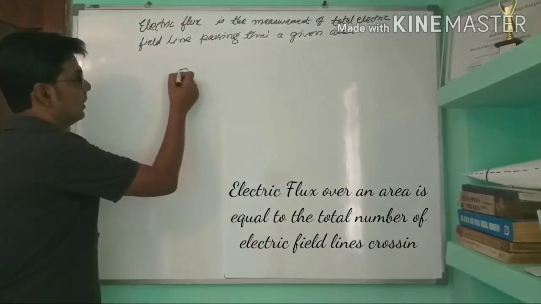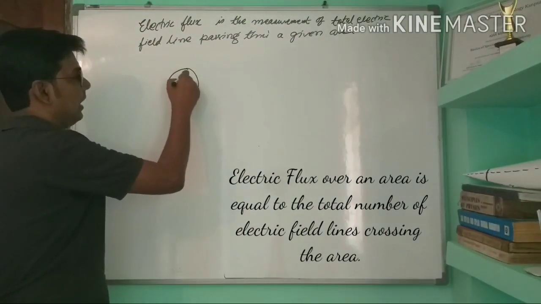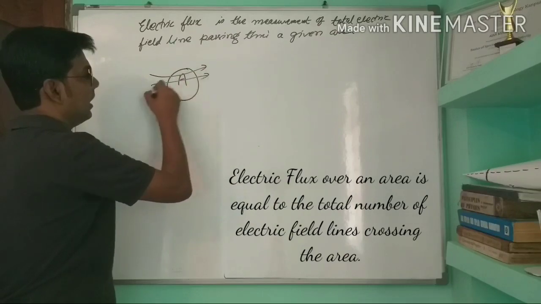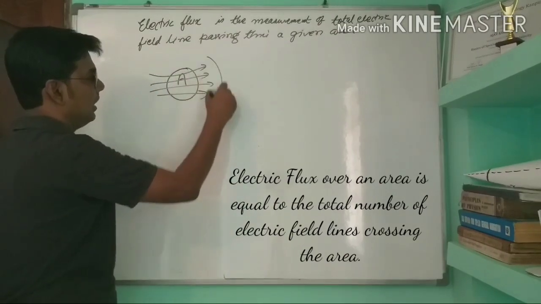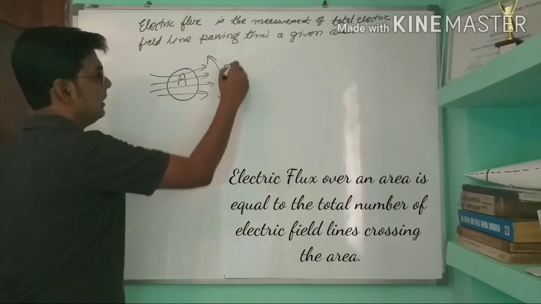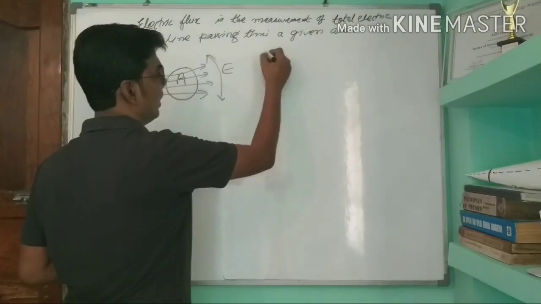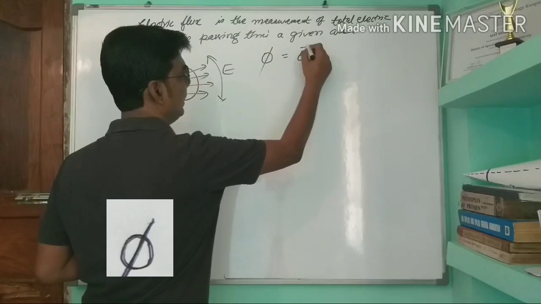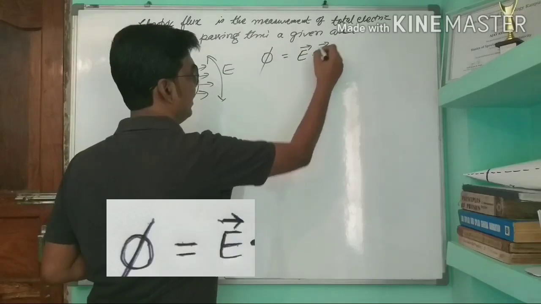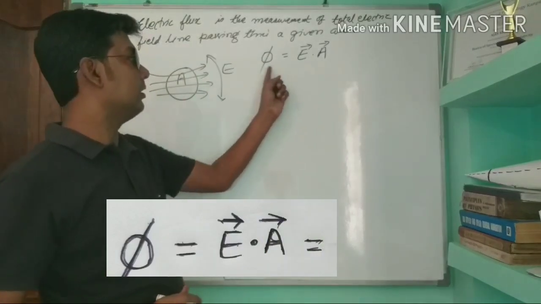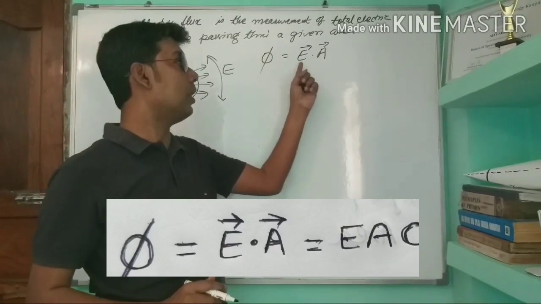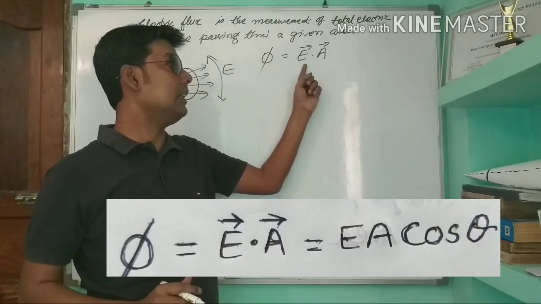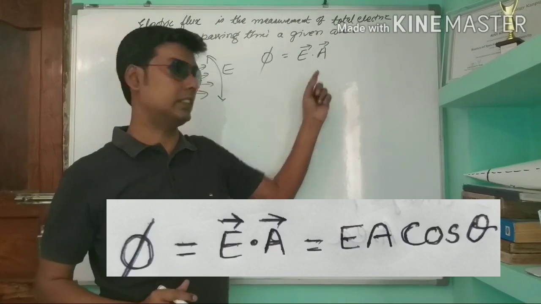Suppose this is an area A and the total electric field passing through this area is E. Then the electric flux phi will be equal to E dot A. Electric flux is the dot product of the electric field and the area vector.